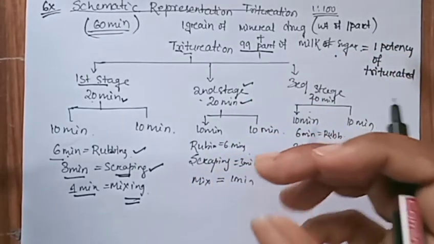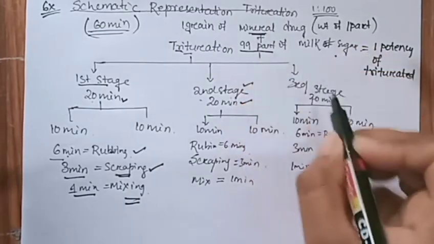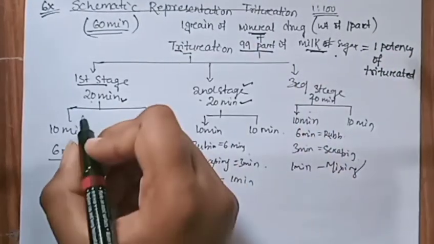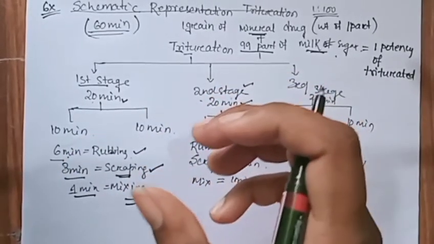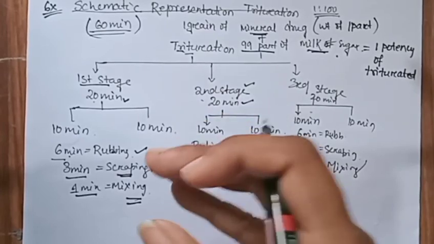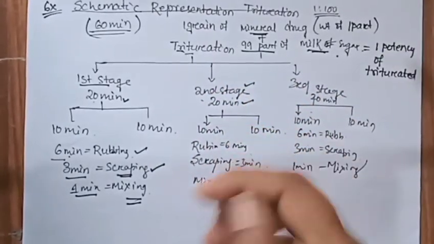In this step, we mainly powder the mineral drug substance with milk sugar. Our main objective is to powder the drug substance, so that the latent curative property or drug power can be enhanced. That is our method.